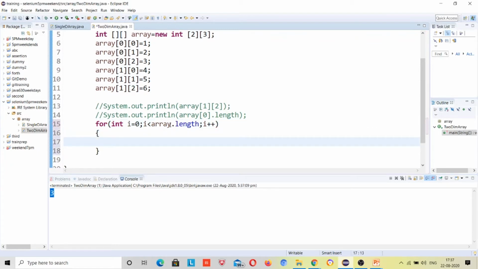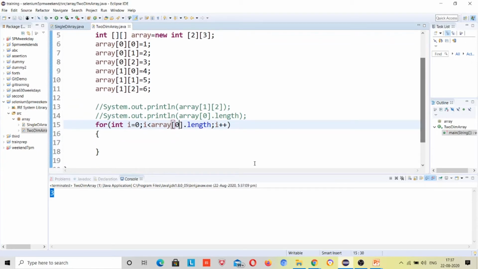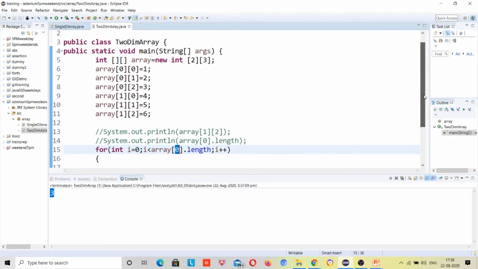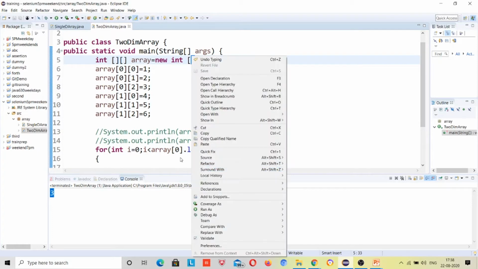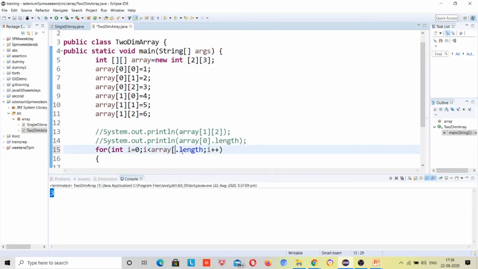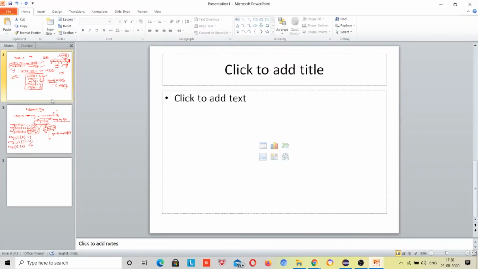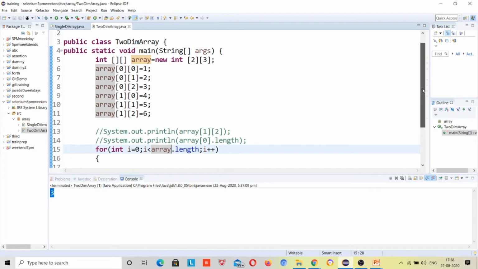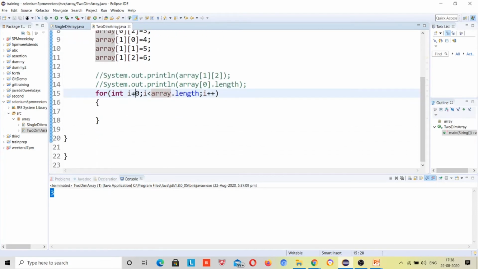Why here have I not mentioned array 0 dot length? Because if I mention 0 dot length, this loop will run 3 times, right? But we have only 2 indexes in the outer array, so the outer array index should be defined only 2. It should run only for array index 0 and 1. So the outer loop will run only for this 0 and this 1, right? That's why I have defined the outer array index 0 and 1. It should run only 2 times, for 0 and 1, right?